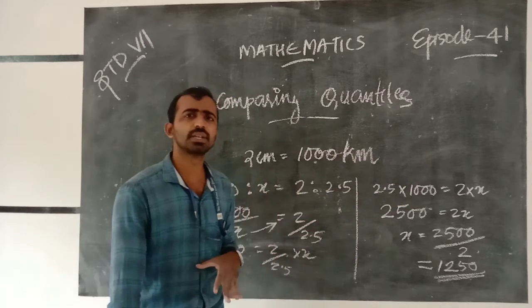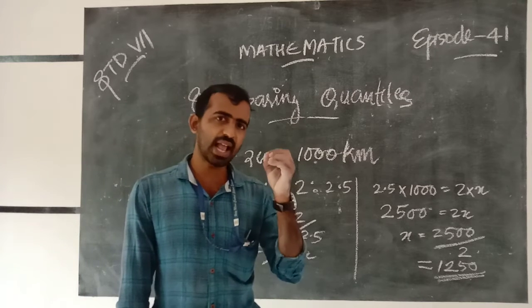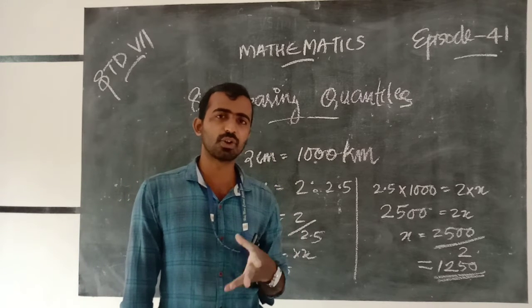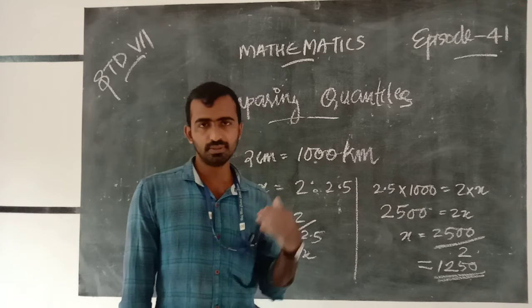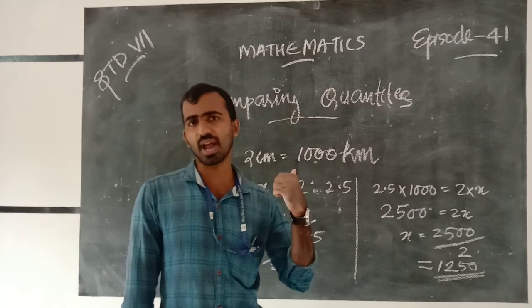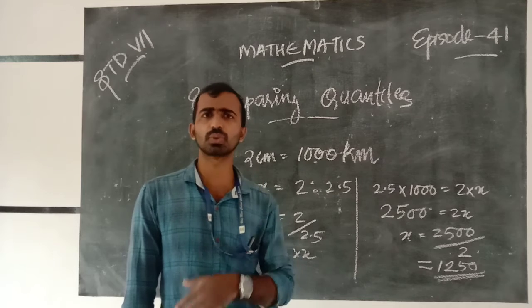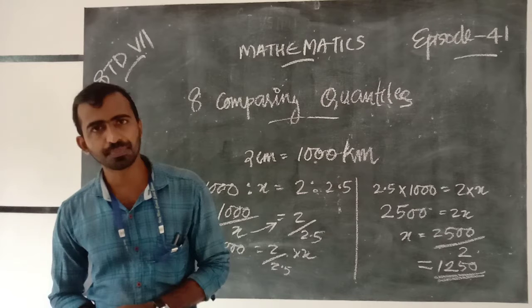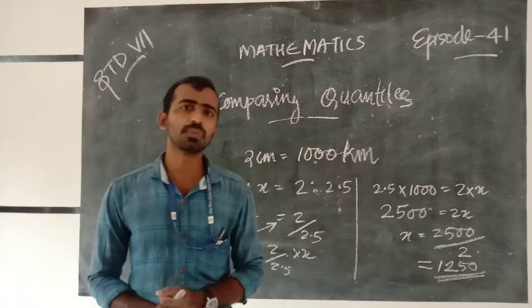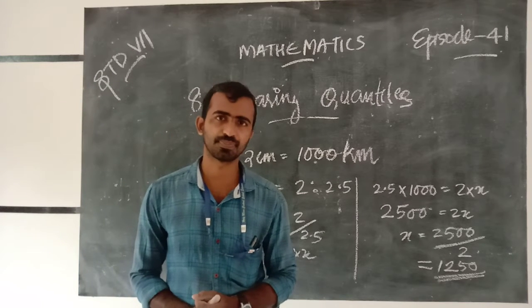First, let x be the distance in kilometers. Then, according to the question, 1000 is to x equal to 2 is to 2.5.